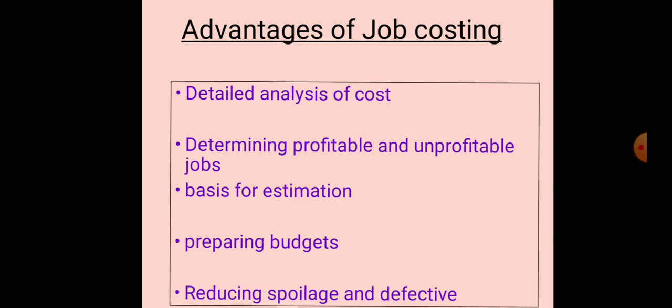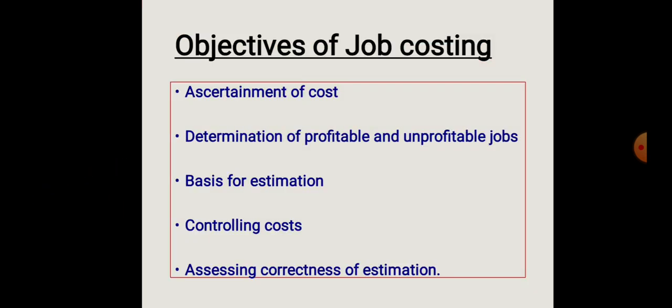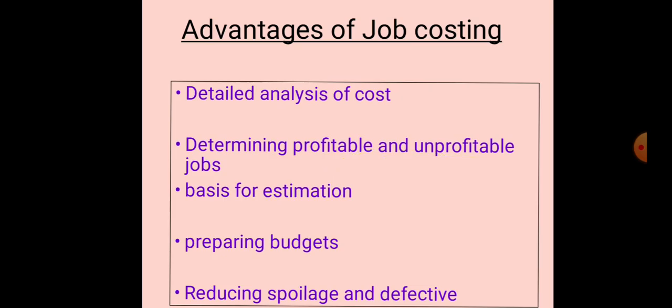Next one, reducing spoilage and defectives. Spoilage and defective work can be discovered for every specific job, and management can take effective steps to reduce these to a minimum. Spoilage and defective work can be reduced because here we are producing as per the order of the customers. There is no excess production, so management can take effective steps to reduce these to the minimum.